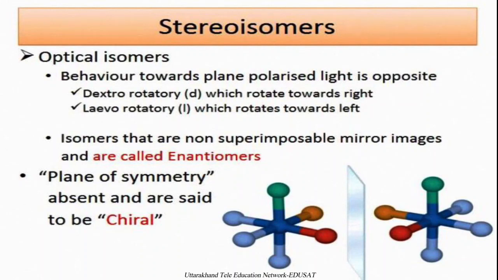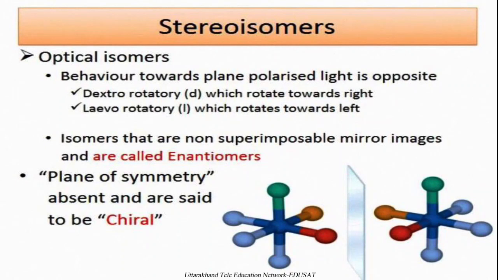For example, this molecule has a non-superimposable mirror image, so it is called an enantiomer. The important property of an enantiomer is that it does not contain a plane of symmetry, and these types of molecules are particularly called chiral molecules.